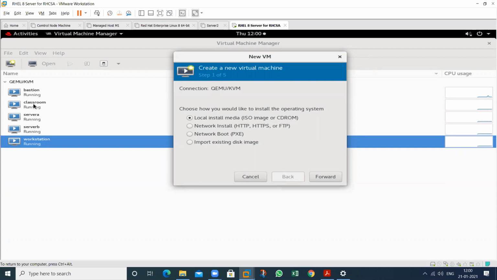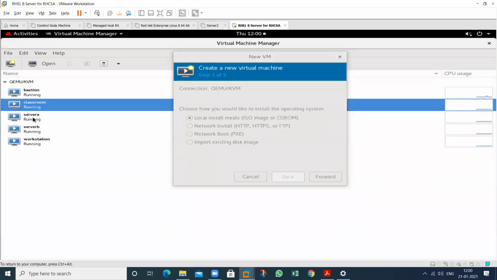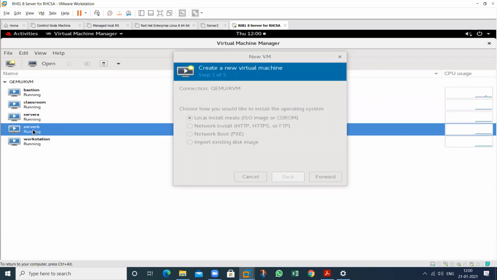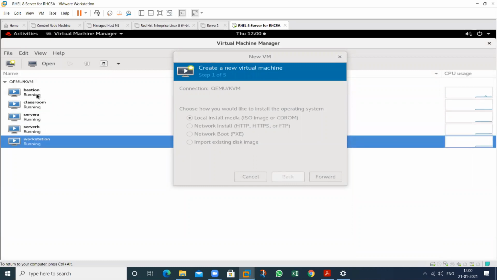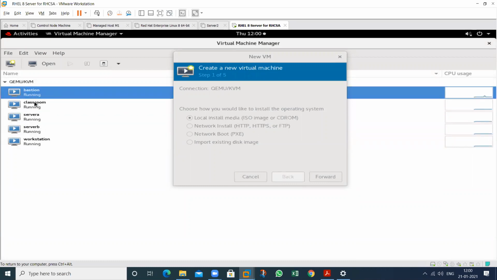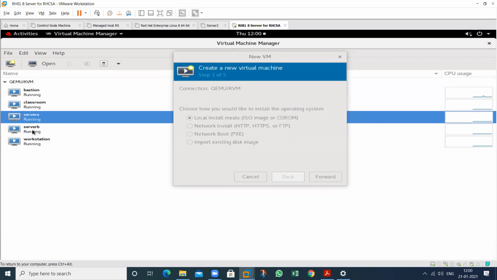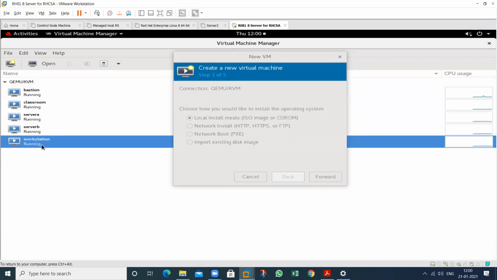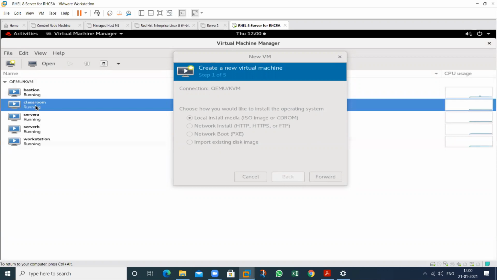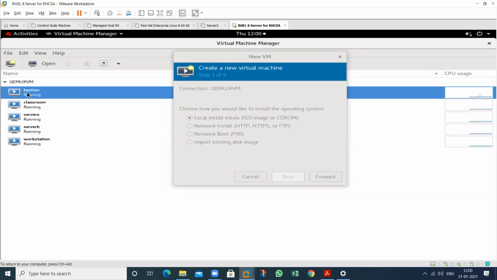So we have classroom, this one, this is my server machine, this is my server A machine, this is my server B machine, this is my workstation. So we have this router, this is my router, this is my server, this is my server A, this is my server B, and the workstation. So these two machines are in CLI mode, this is in graphical mode, and this is my server, that is known as classroom. This is my router. All the devices are interconnected by this particular router.